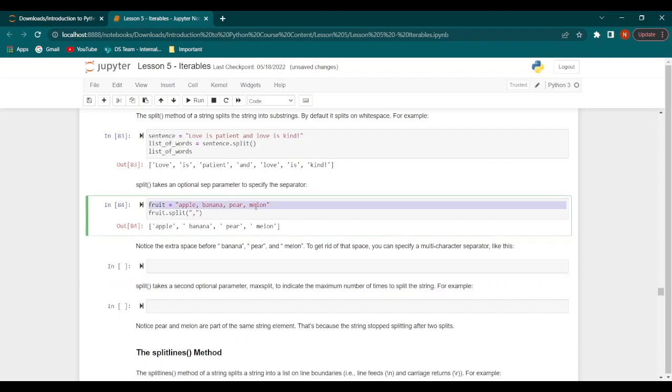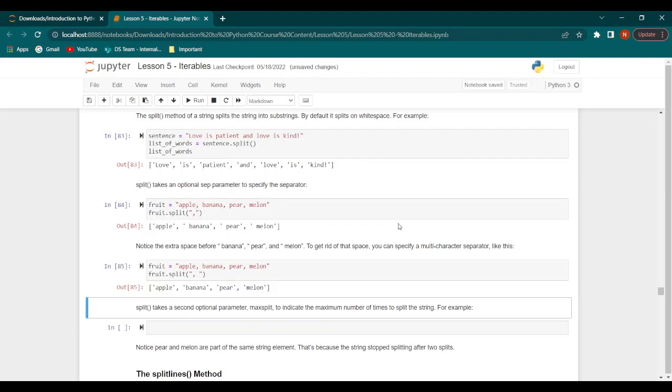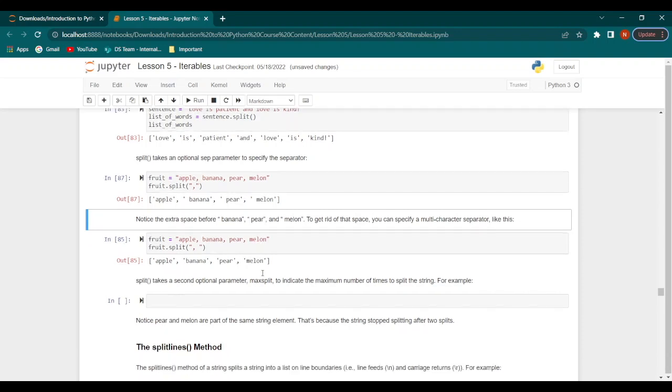So if we have the same variable here, fruit, with the same values, then we say fruit dot split, and within quotation marks, comma, space. So as you can see, this space over here between the quotation mark and banana and quotation mark and pear and quotation mark and melon is removed when we use the command in this way. So now it just becomes a regular list.